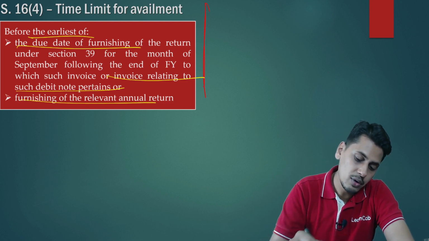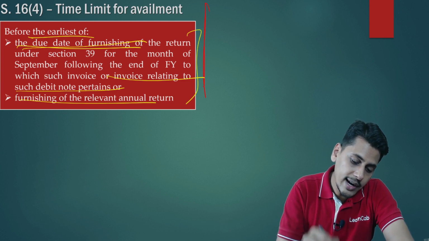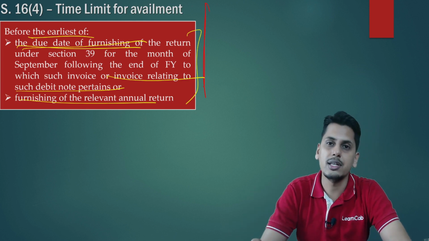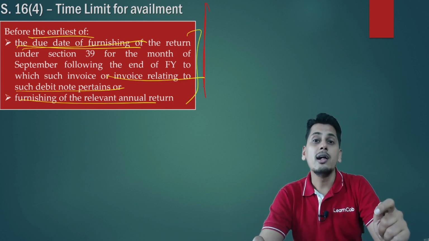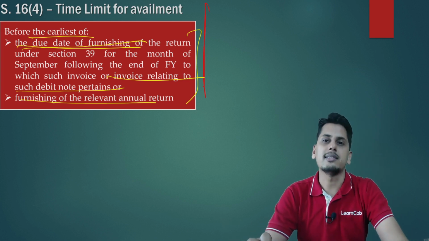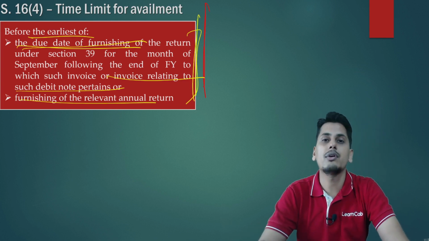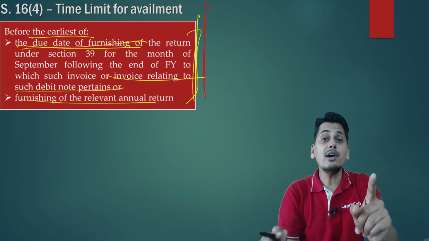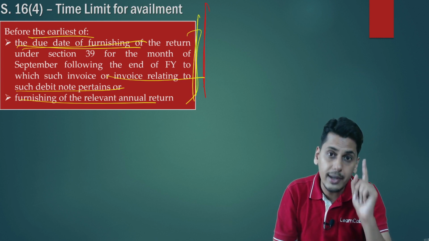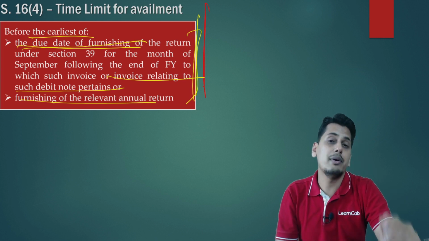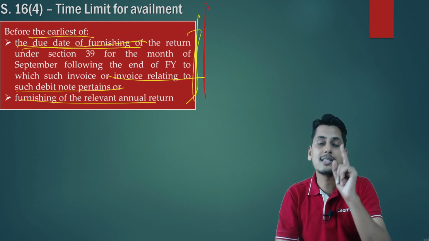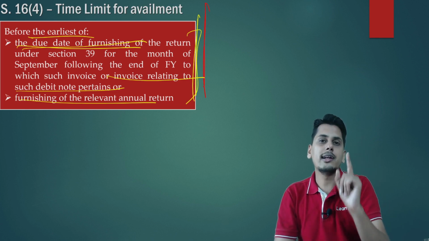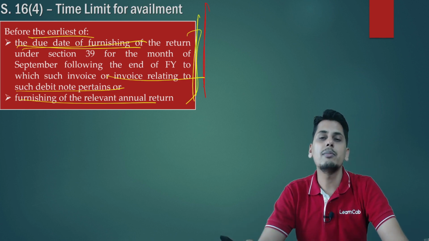Now friends, if you look carefully here, the due date of furnishing the return under section 39 for the month of September following the end of the financial year to which such invoice pertains or invoice relating to debit note pertains. So friends, here the last date for availing input tax credit was linked to the date of invoice. Even for a debit note, the time limit for availing credit on the strength of the debit note was linked to the date of invoice and not to the date of debit note. A debit note did not have any independent time limit of its own.